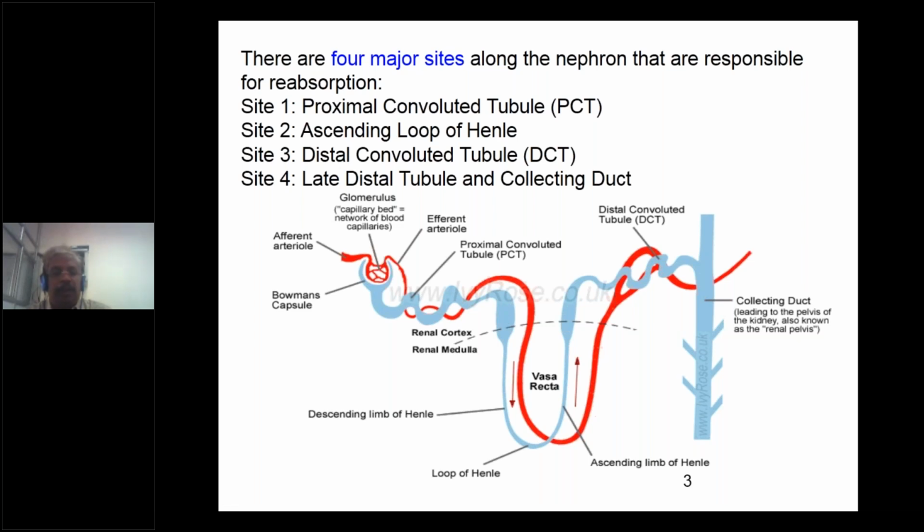Luminal is nothing but filtered water. That will be collected in the descending limb of Henle and also in the ascending limb of Henle. Right? Okay, sir. Thank you, sir.